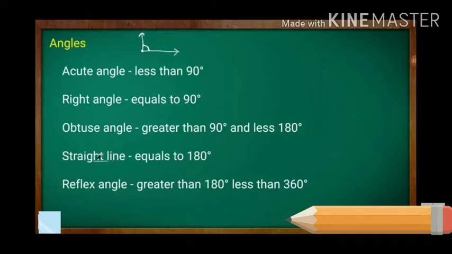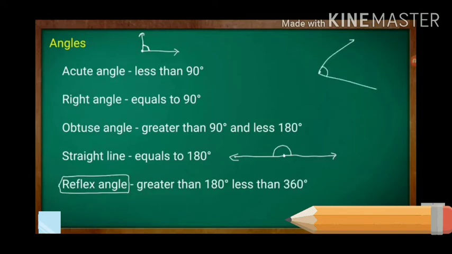And next is a straight angle. An angle which measures exactly 180 degree is called a straight angle. For example, the best example is a straight line, which always measures 180 degree. And next is a reflex angle. What is a reflex angle? An angle which measures greater than 180 degree and less than 360 degree is called a reflex angle.